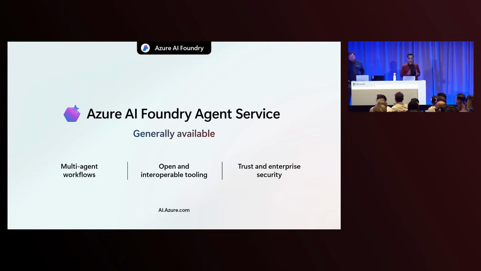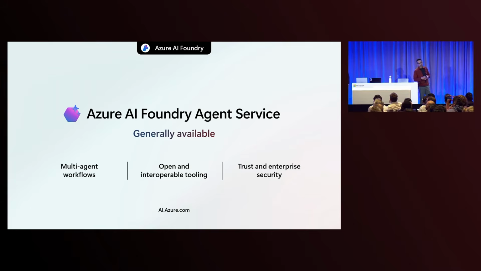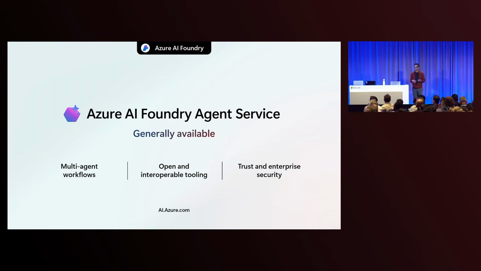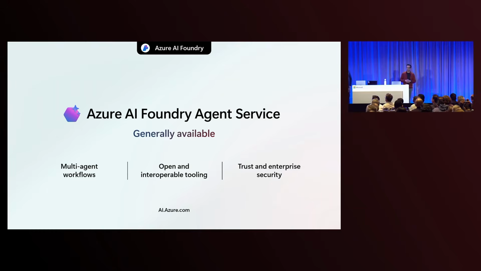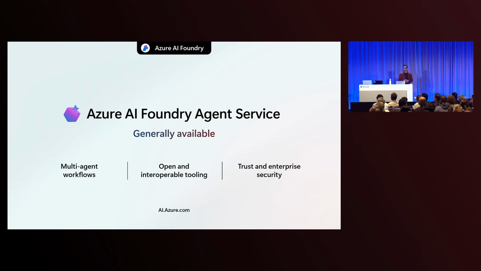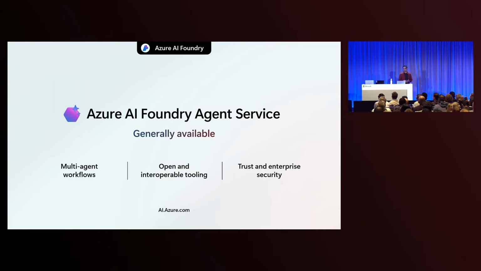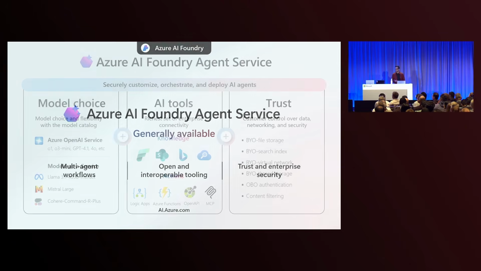I'm super excited to be here today. Just a few months ago, we announced public preview of the agent service at Ignite, and today we're making it generally available for everybody. One of the most important things we've been working on over the last year or so is to make the service reliable, secure, and interoperable. We already have tens of thousands of customers using the agent service to run production workloads, and we've been processing trillions of inference tokens and terabytes of vector indexes that customers are already depending on. So I'm very excited about general availability so that you can build production workloads on top of this.